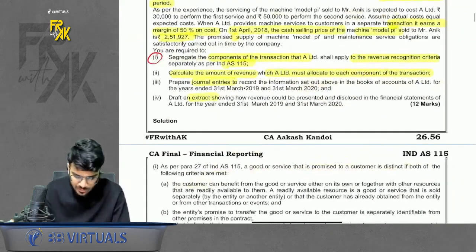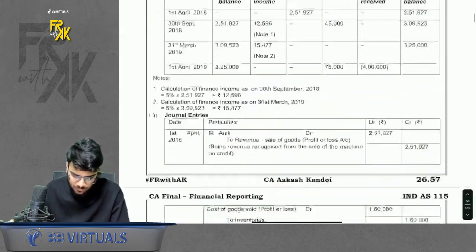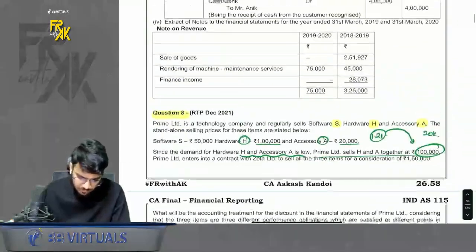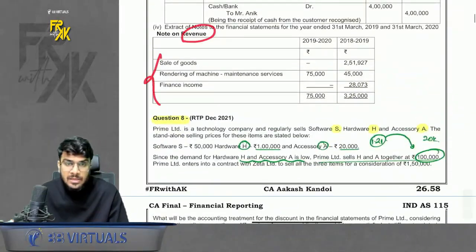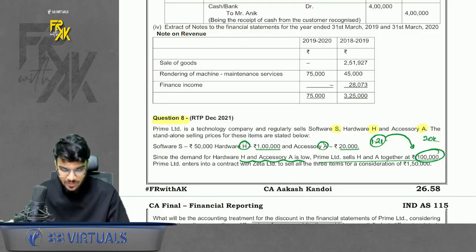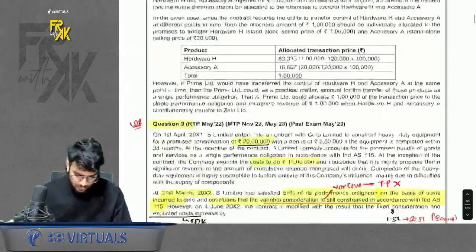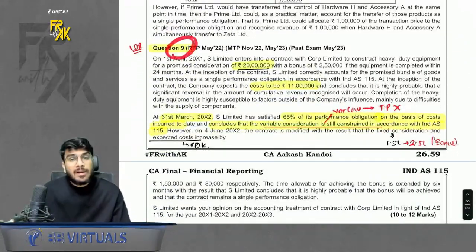Okay. And the fourth part is showing the extract. Extract means showing how much revenue you will book in all the 3 cases. So we already have that extract. In revenue, you will show all these 3 separately: sale of goods, services and finance income. Simple. Then we also have question number 9, which is a good question.